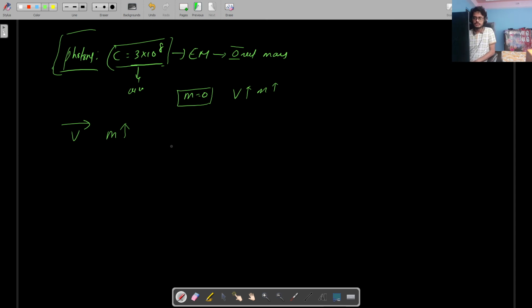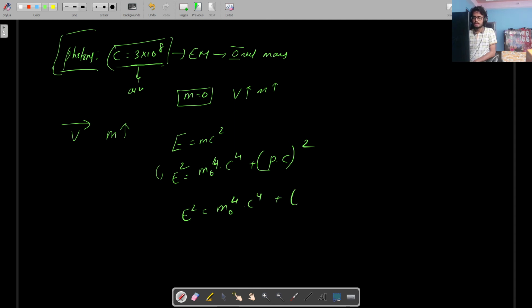So we have an energy equation. Do you know the energy equation of Einstein? E equal to mc square, right? So there is a modified equation for this energy in terms of rest mass. So energy squared equal to m naught squared into c to the power 4 plus p into c, whole squared. So now we know that.